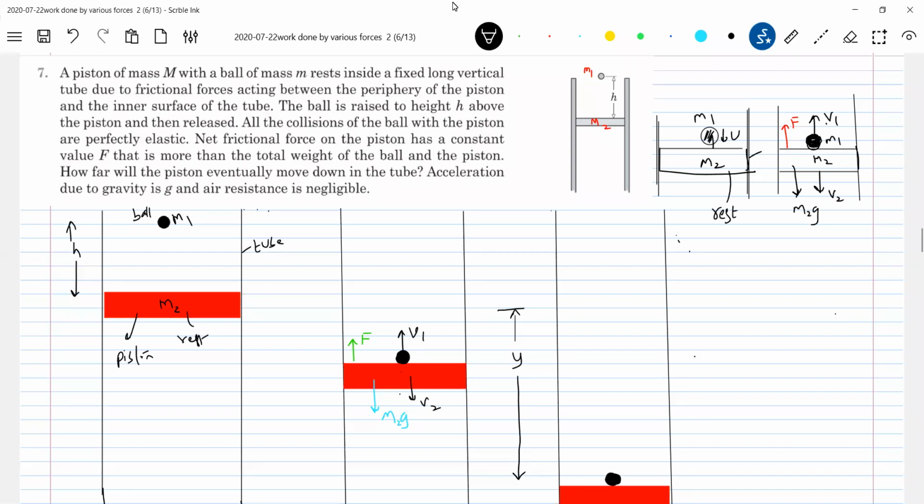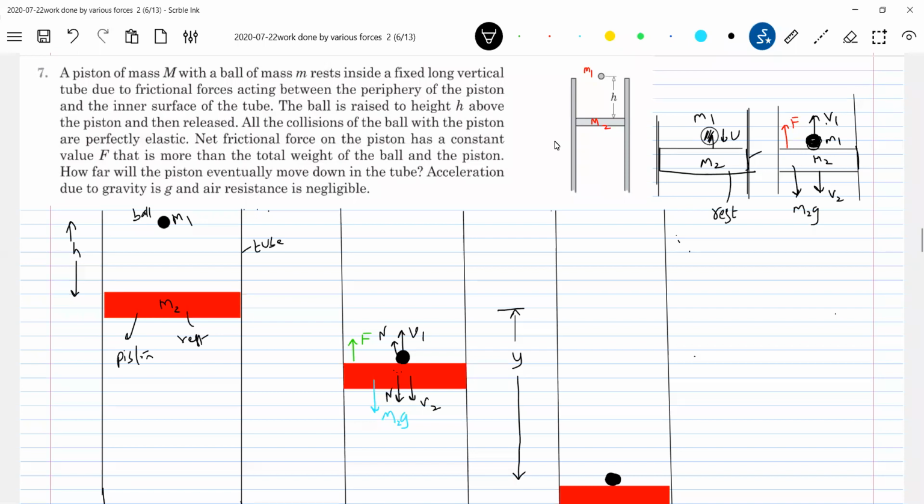Now, are there any forces acting between the ball and the piston? Yes, there are forces between the ball and the piston, and they become internal forces. There will be normal contact also. Then the weight mg of the ball also acts.